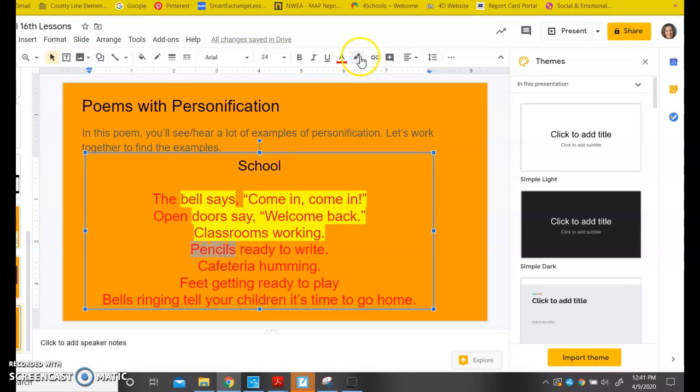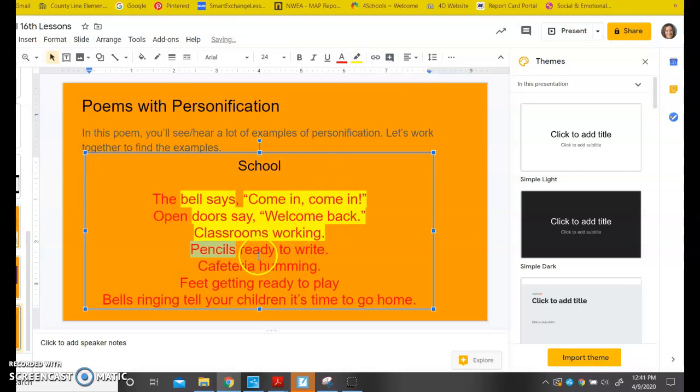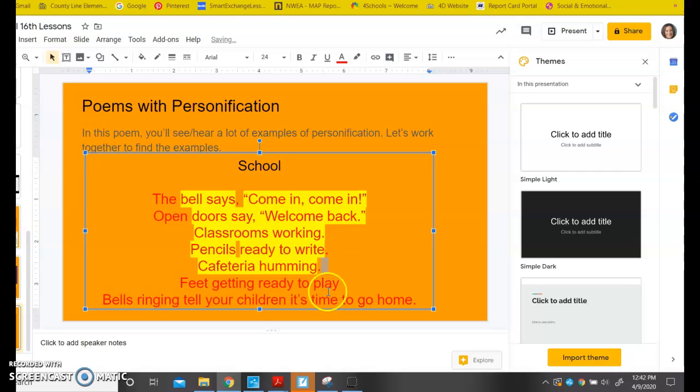So a pencil is given the human job of getting ready to write. So that is an example of personification. Next one, cafeteria humming. We know that a cafeteria isn't a person, and only people can hum. So this whole line is an example of personification, giving human-like qualities to things that are not human.